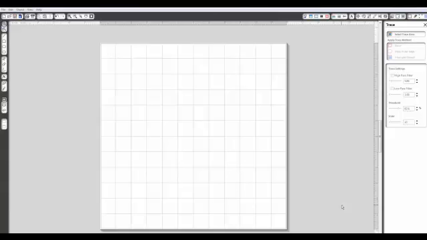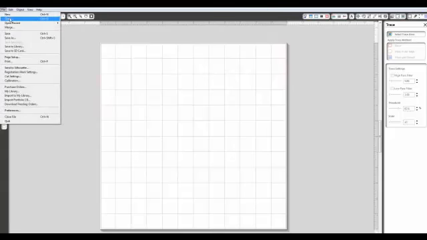So to start with, I have saved a photo or an image from the internet. I haven't altered it in any way. I didn't take it into Photoshop. This is basic. So I'm going to start by opening the file. File, open.